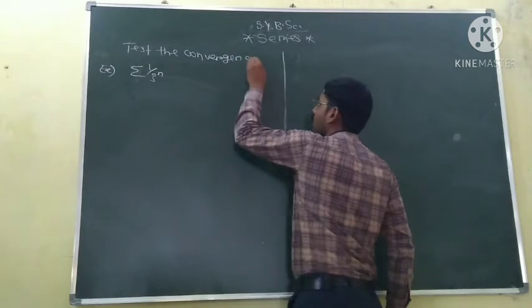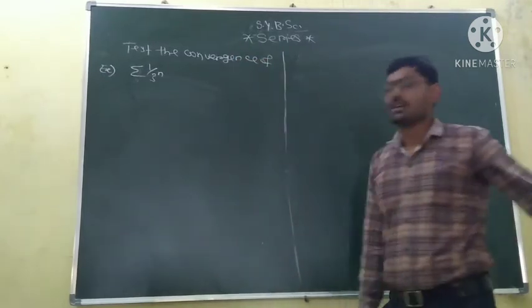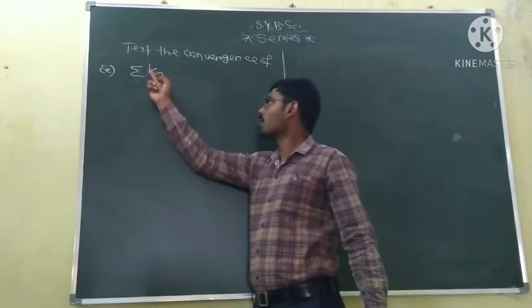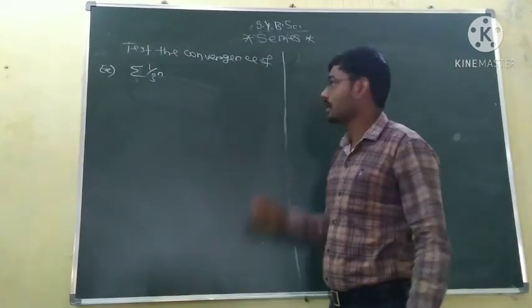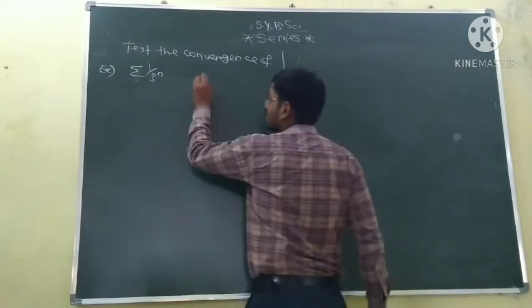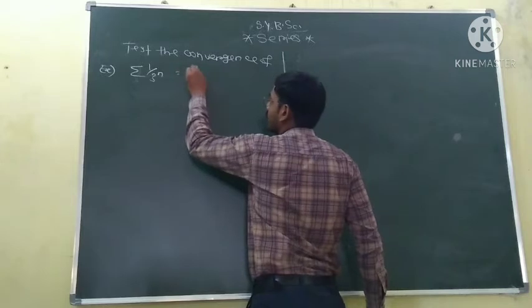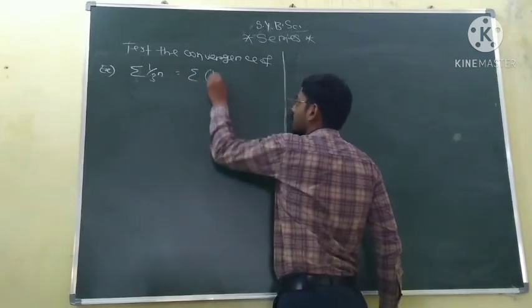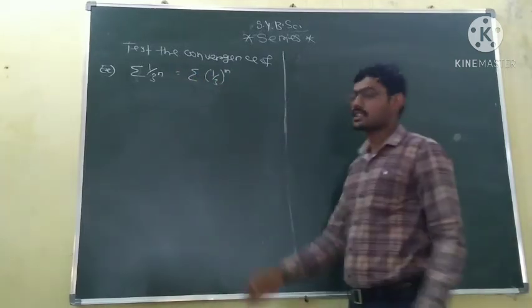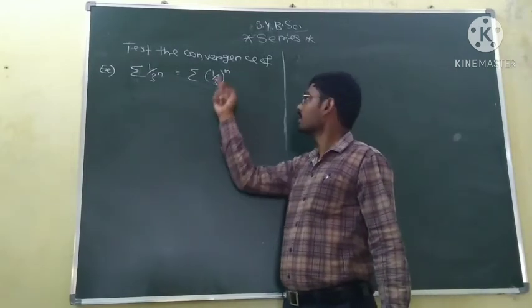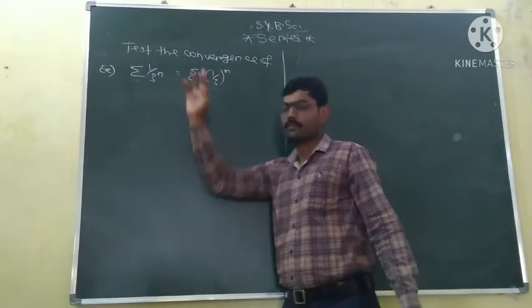The series whose nth term is 1 upon 3 raised to power n. Okay, so this series we can also write as the summation of (1 by 3) raised to power n. They are the same because (1 by 3) raised to power n is 1 upon 3 raised to power n.